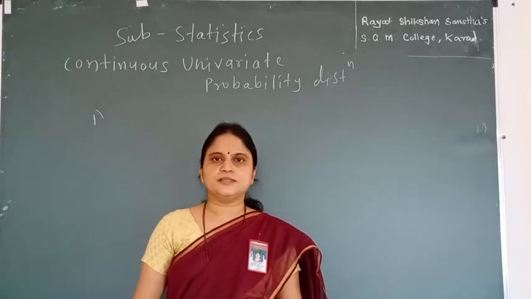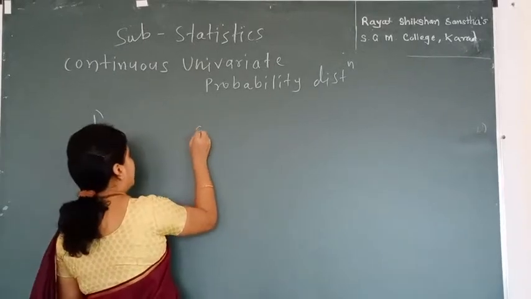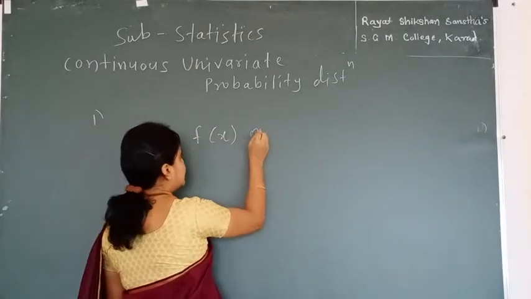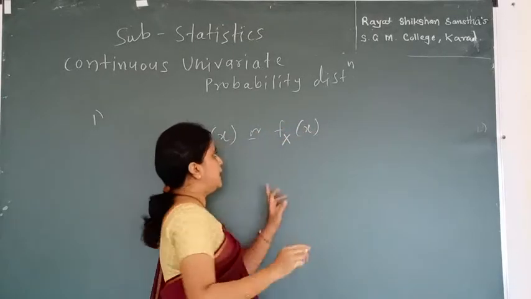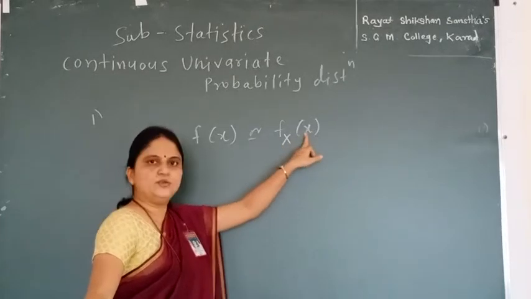Now let me define the PDF. Let f of x, where both letters are small, or we may denote this as f of capital X small x, where X is the random variable which takes values small x.